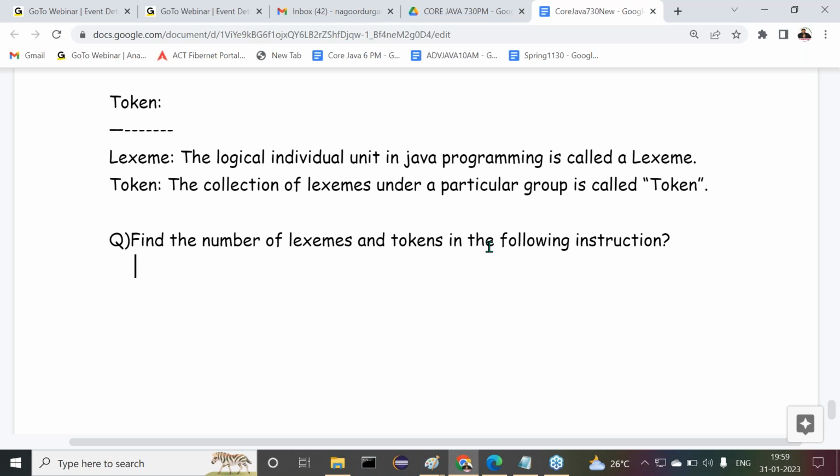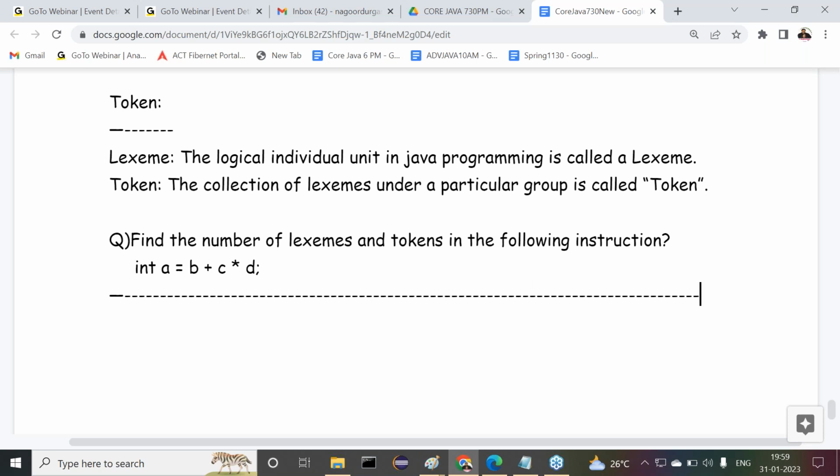The instruction is: int a = b + c * d;. This is my statement. Can you identify how many lexemes and how many tokens are available from this instruction?